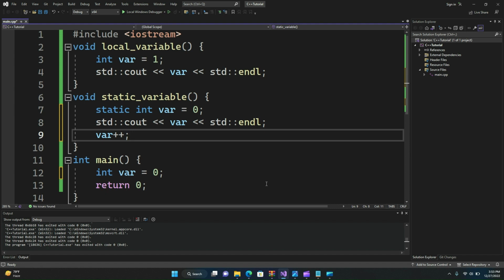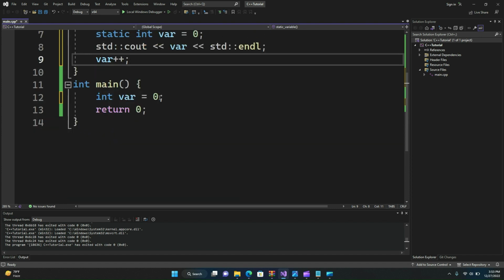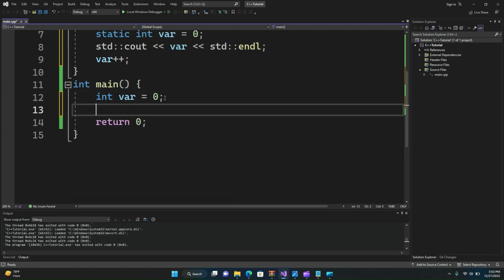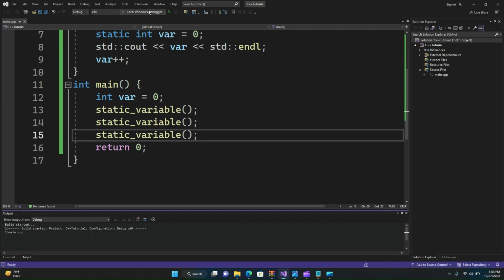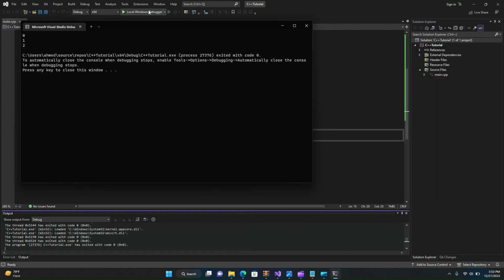Now we need to call this method at least three times in the main function. Let's call the static variable method three times in the main method, and let's run this program and see the output.